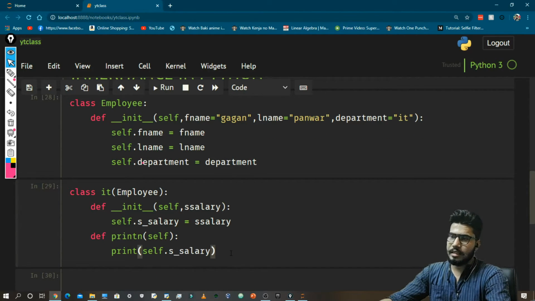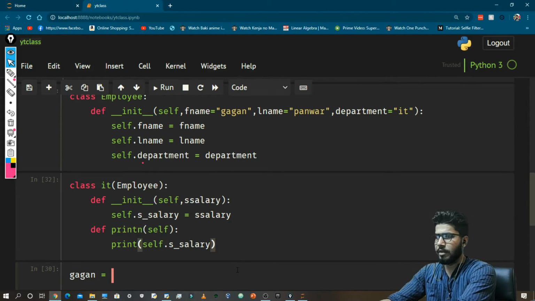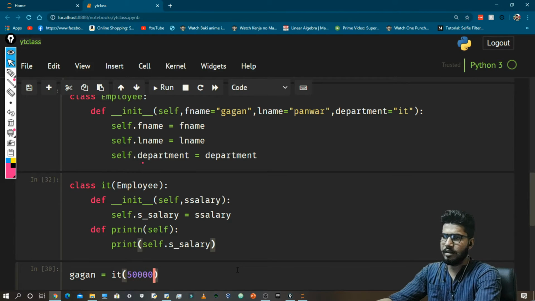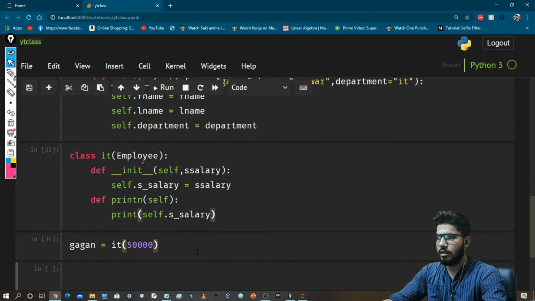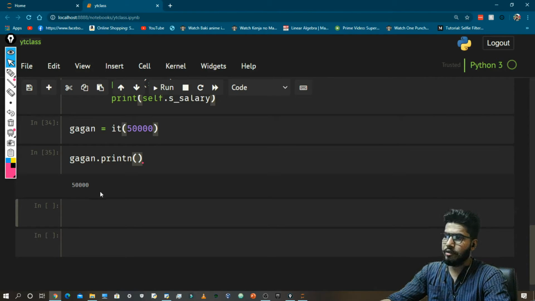For now let's just print the value of salary, and let's make a variable, and in this I am going to give my starting salary like 50,000, and I will run it. Let me just print Gagan dot print n,